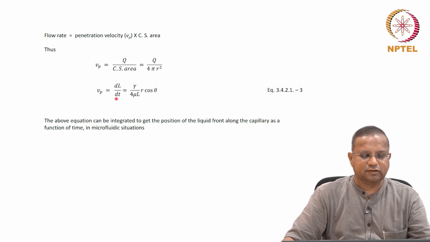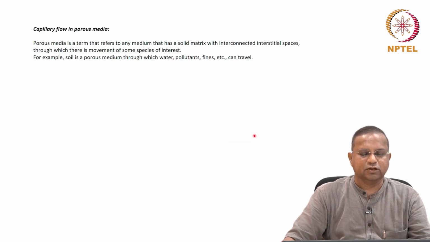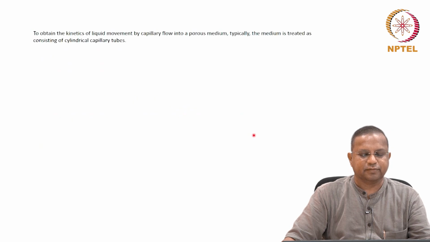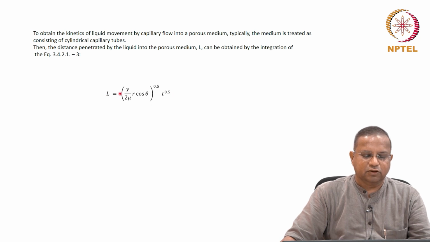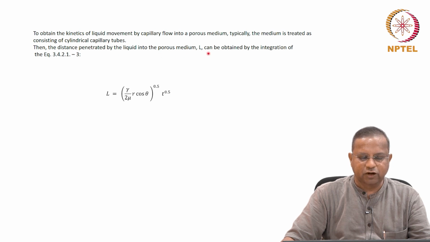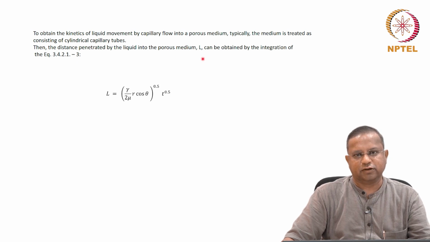So, you take L this side and dt this side. You can integrate this, quite straightforward integration. You would get L equals gamma by 2 mu r cos theta raised to the power of 0.5, t raised to the power of 0.5. So, you have an expression for the distance penetrated by the liquid into the porous medium through a simulated or representative capillary flow.